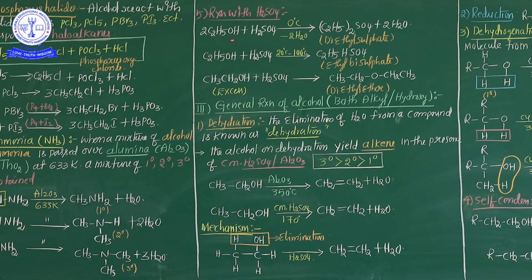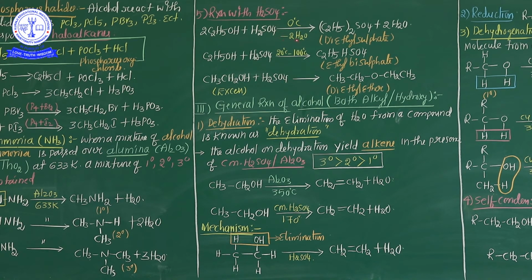See, this is the formula of ethyl alcohol. Ethyl alcohol reacted with concentrated sulfuric acid. You know, sulfuric acid is the king of chemicals. It's highly involved in all kinds of chemical reactions. So ethyl alcohol reacted with sulfuric acid. These are the optimum conditions, 0 degrees temperature. And what happened here?